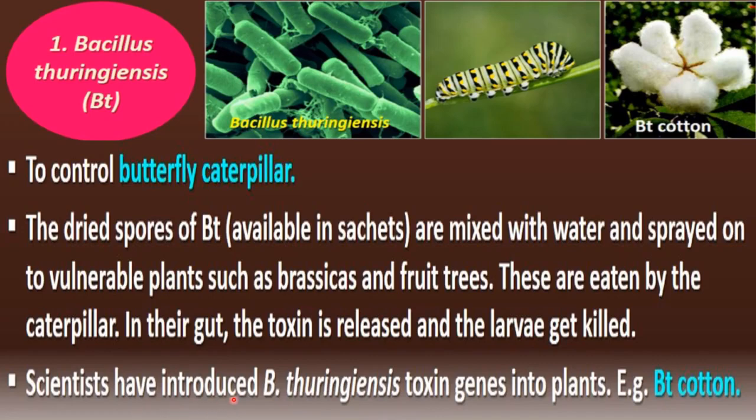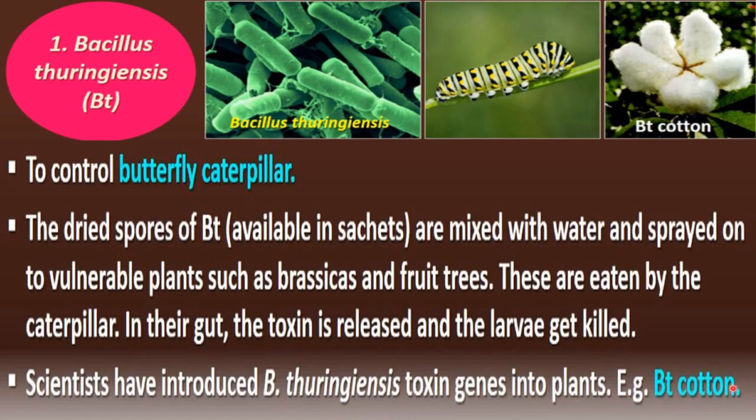Scientists have introduced Bacillus thuringiensis toxin genes into plants. About this you will study in the unit on biotechnology, how the genes of this bacteria have been introduced inside the plant, and we have made genetically modified plants. One example of those genetically modified plants is given here, like BT cotton.